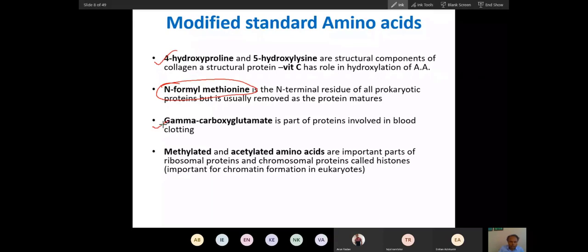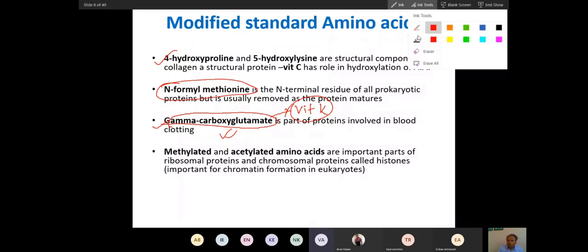Gamma carboxyglutamate is also very important. It is modified by vitamin K. If you want to understand vitamin K, you will have to understand this gamma carboxylation. We will talk about it in the vitamin chapter. Gamma carboxyglutamate is also a modified form of amino acid, and remember these two at least. Okay, remember this.